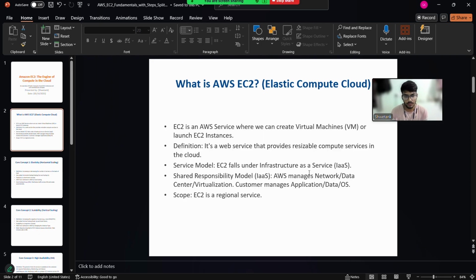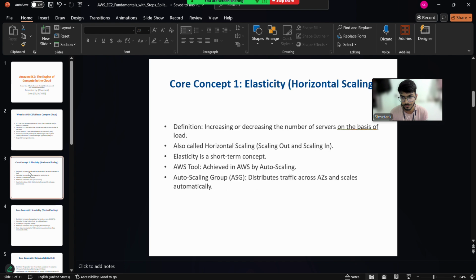EC2 falls under infrastructure as a service, which means the application, data, and operating system are managed by us. AWS manages the network, data center, and virtualization, and the customer manages the application, data, and operating system. EC2 is a regional service, which means it does not depend on availability zones. It is regional in nature.